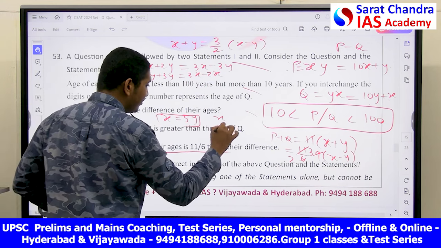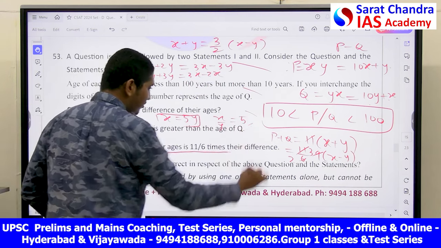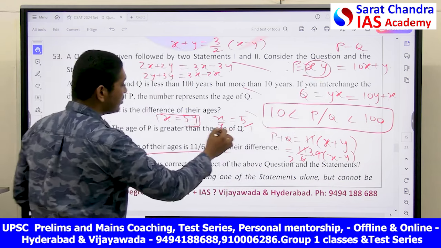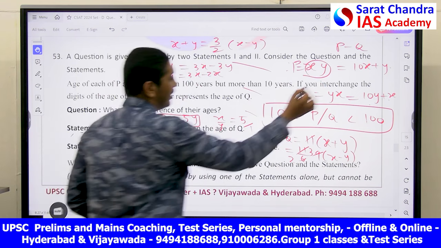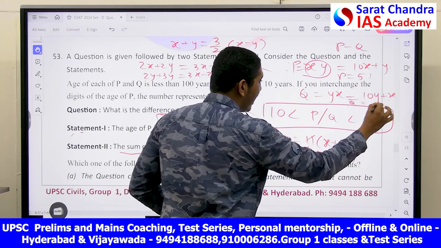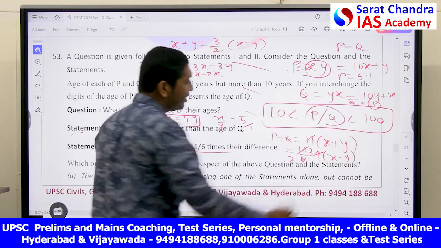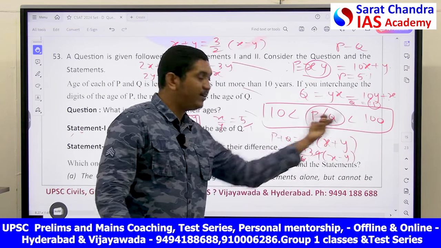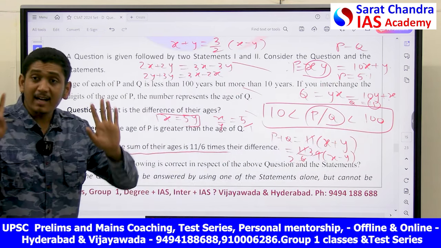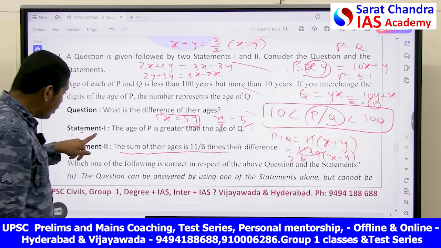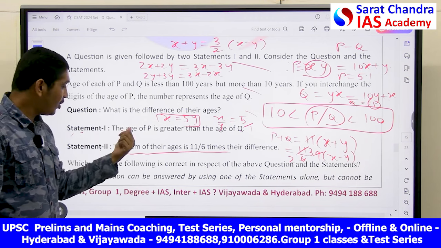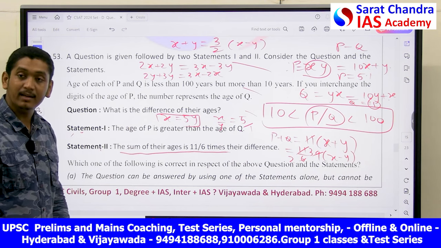Then x by y is equal to what? 5 by 1. Then you can say xy: x is 5, y is 1. Then P is equal to 51. Then Q is equal to 15. And both are satisfying this. When P is 51, it is between 10 and 100. When Q is 15, it is between 10 and 100. These are satisfying. That is, with statement 2 alone, I can find the answer exactly without the help of statement 1.